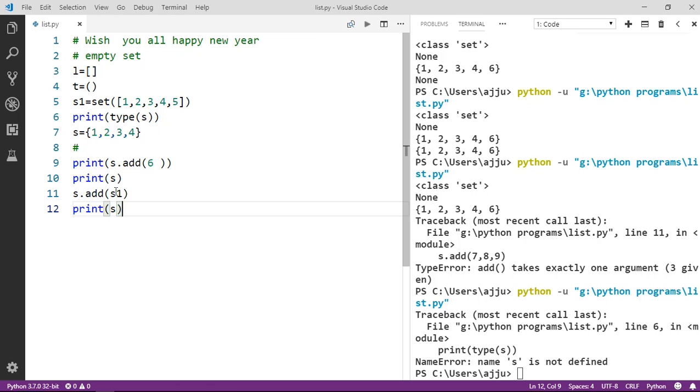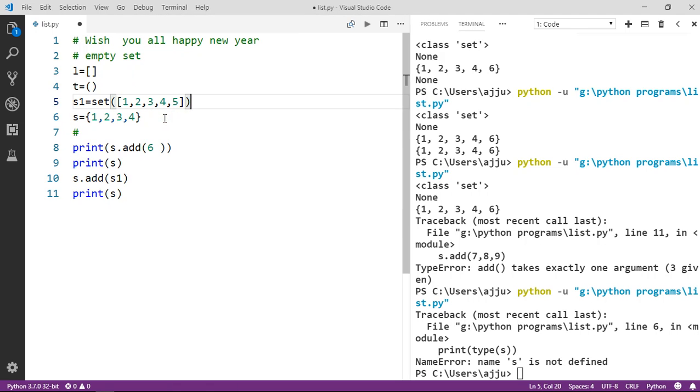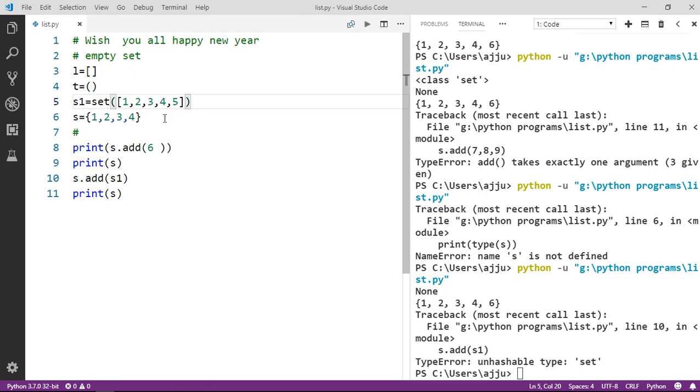Let me check it once. We have set s1, so that's no problem. Now you can see we are getting a type error: unhashable type set.